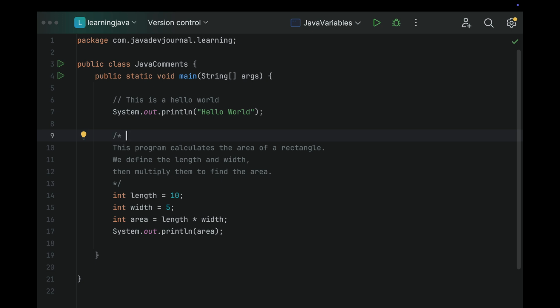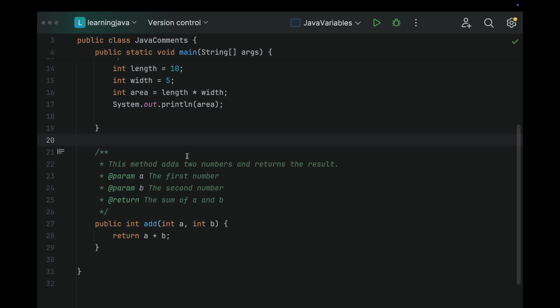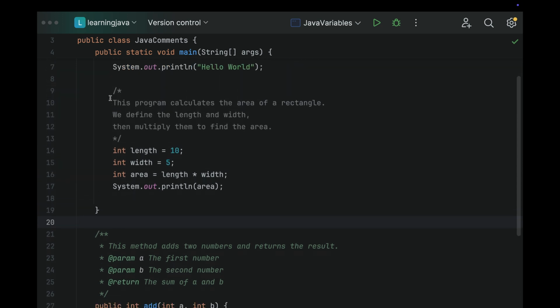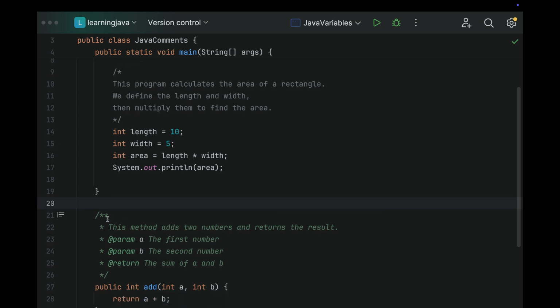These are actually helpful especially when you are working on a larger team or on some open source project. So let's take an example. There is a little bit of difference between these documentation comments and a multi-line one. So this is my documentation comment. One of the differences, you see, is that it starts with a double star instead of a single star.